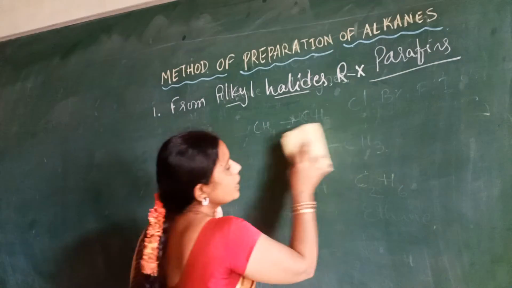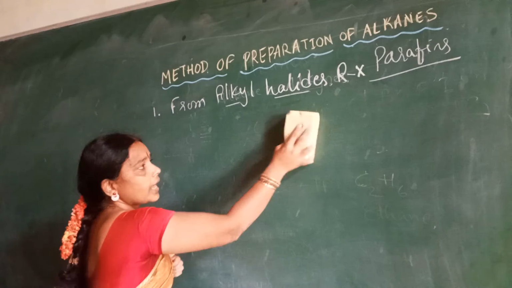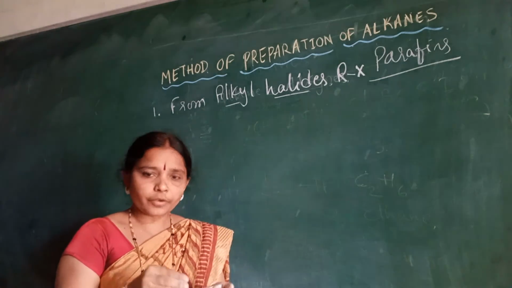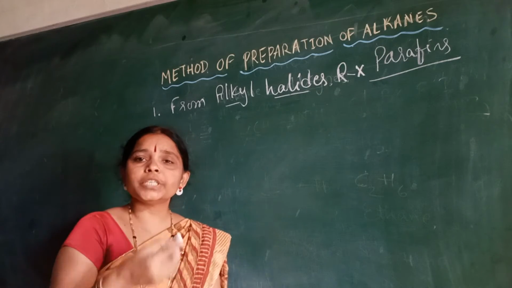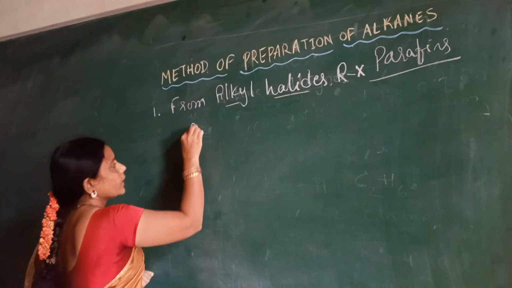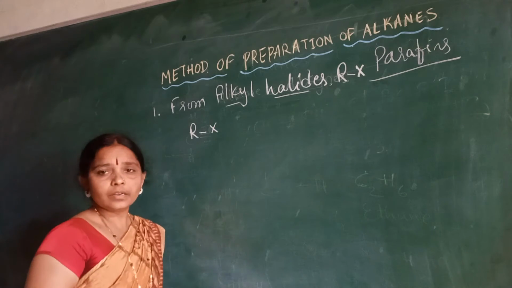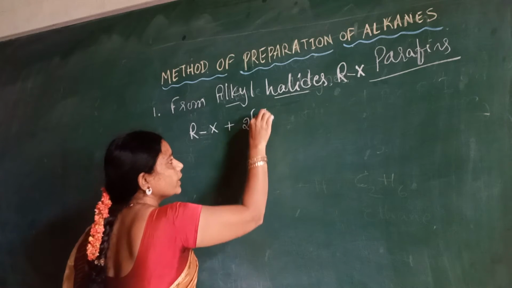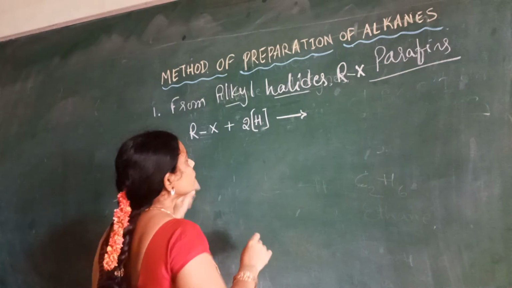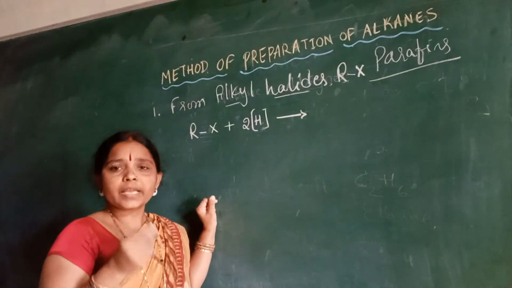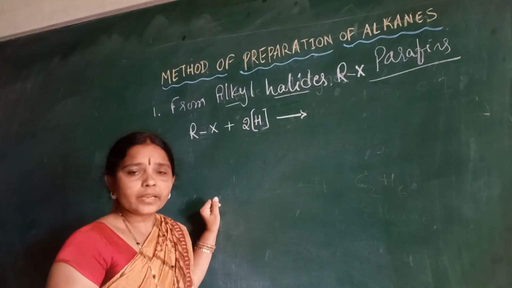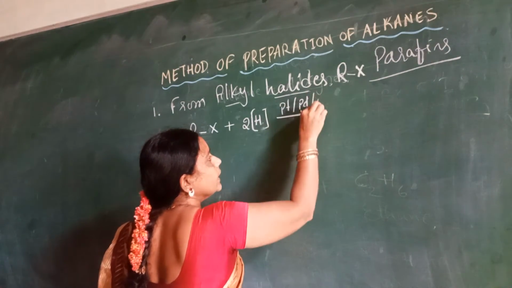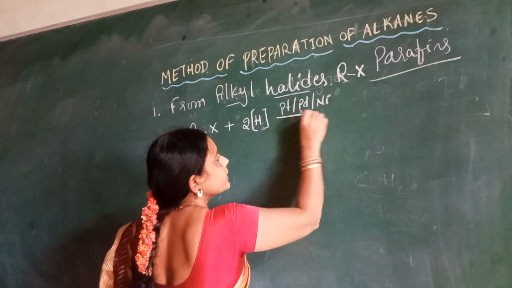Now let me consider how these alkyl halides give rise to our alkanes. From alkyl halides, the same hydrogenation reactions can be carried out. I'll write the general reaction first, within the box. This is a special reaction, carried out in the presence of platinum, palladium or nickel as a catalyst.